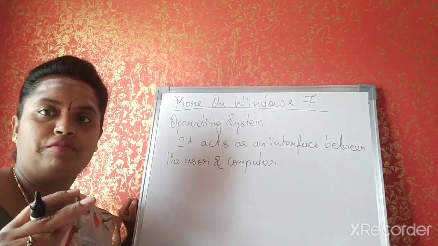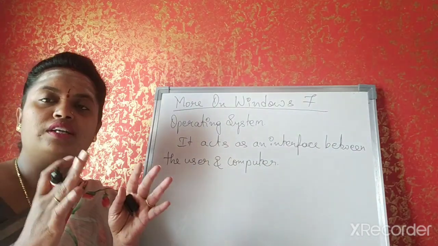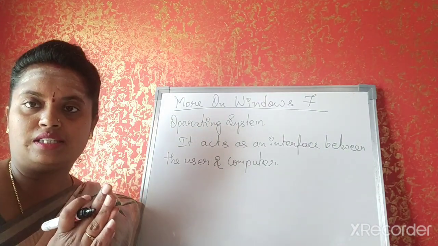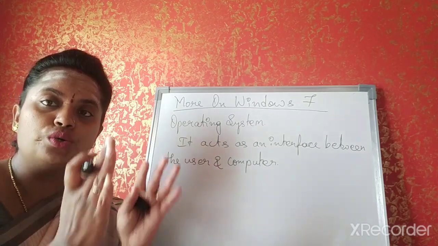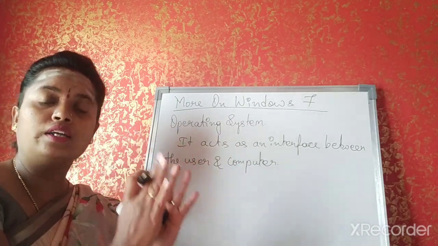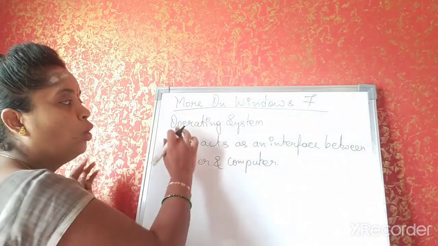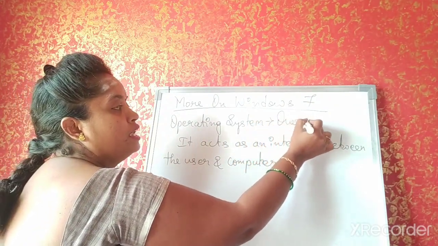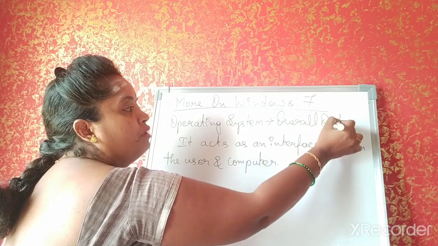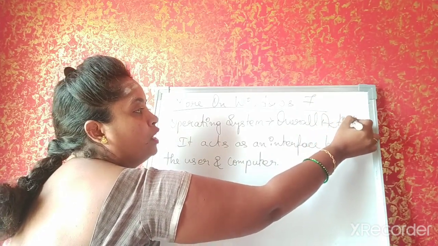In the same way, the system also has an operating system which helps the user to use the computer system, and it also controls the overall activities of the computer.